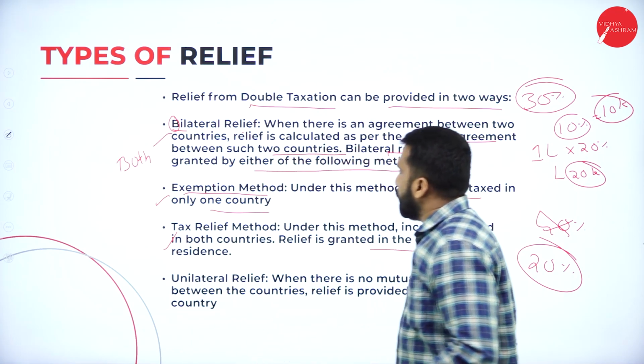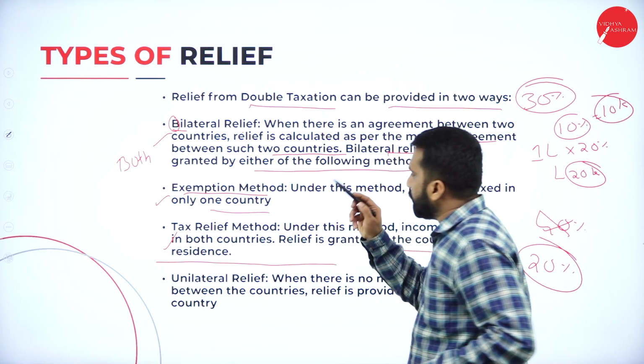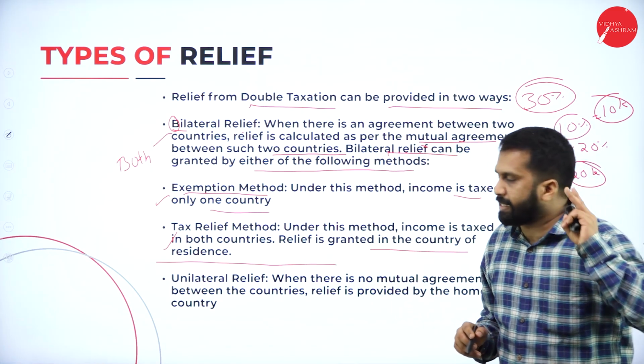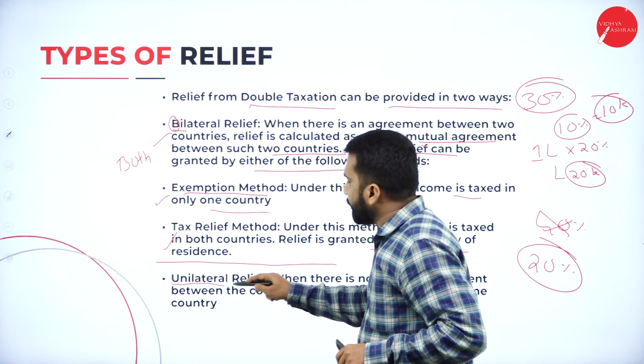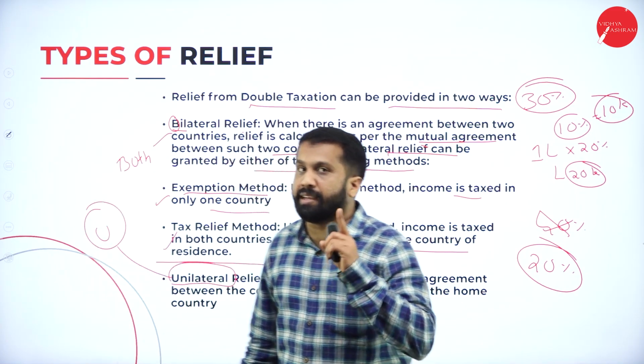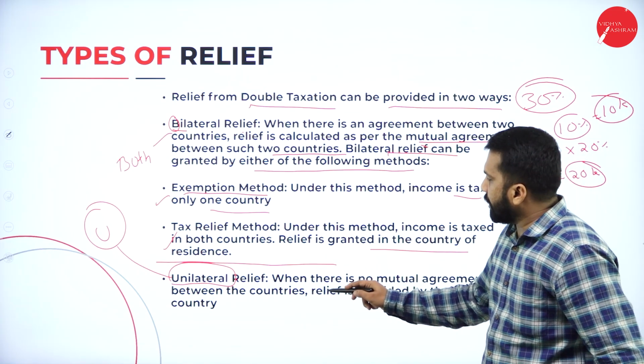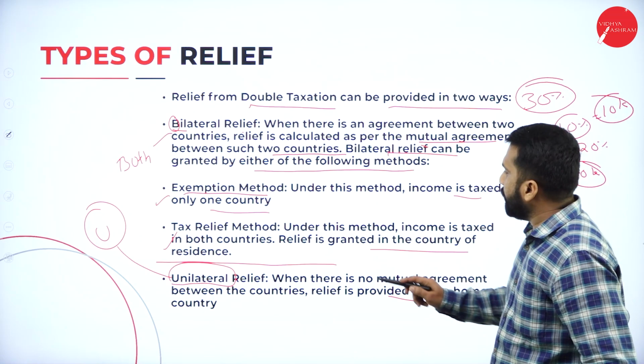So this is the first method of your tax relief. The second one is unilateral. Unilateral means only a single country. When there is no mutual agreement between the countries, relief is provided by the home country.